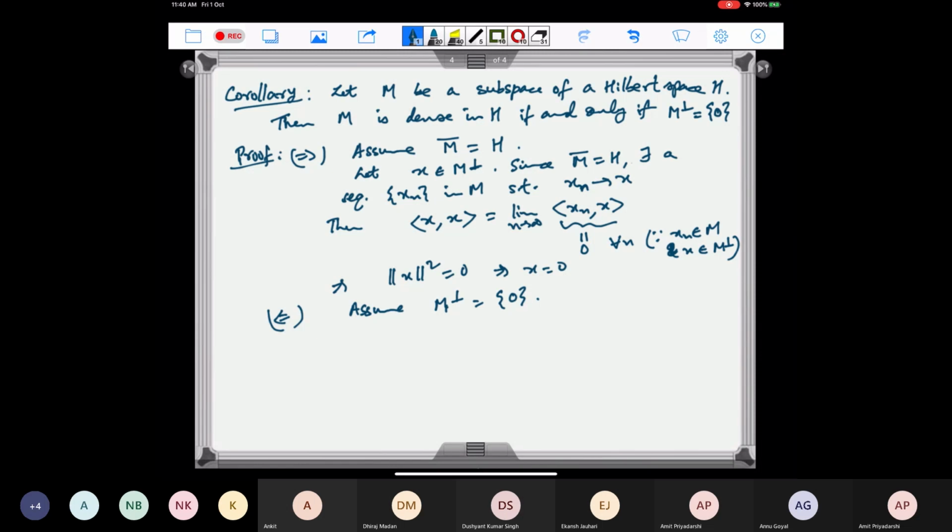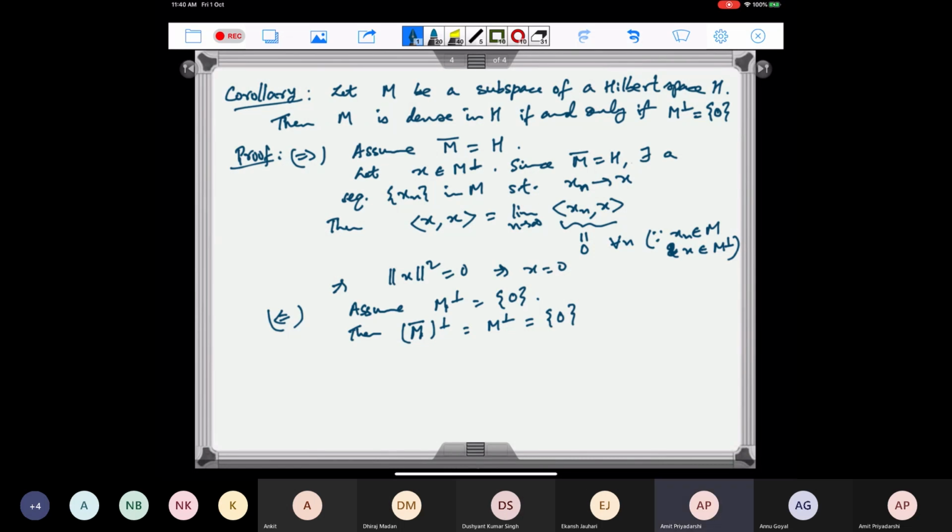Then what is M closure perp? This is the same as the orthogonal complement of M, which is equal to 0.